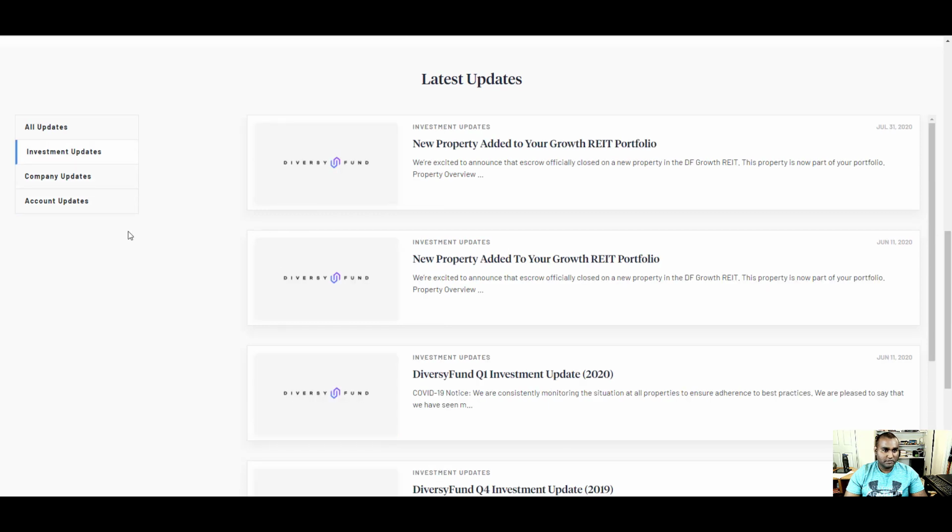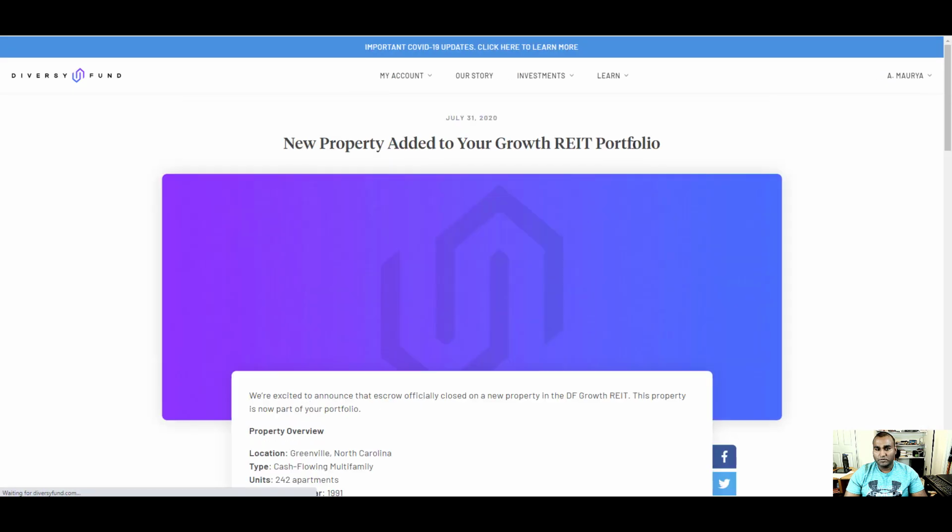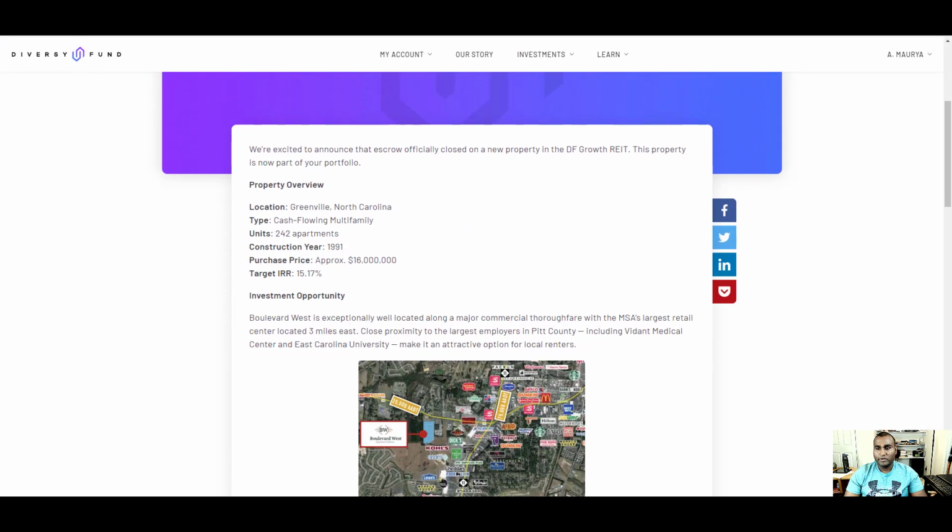Okay, here's the investment update. New property added to your growth portfolio. Let's look at this. Here's the location: Greenville, North Carolina. A cash flowing multifamily property of 242 apartments. The construction year was 1991. Approximate price was this much. Targeted return 15.17%. Okay.